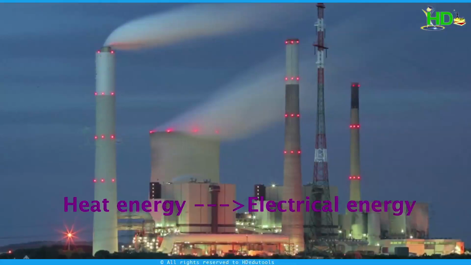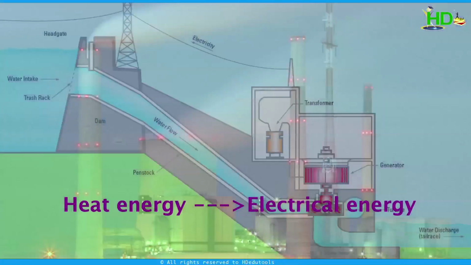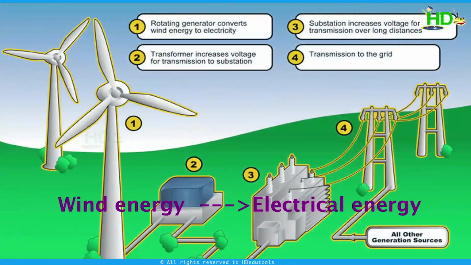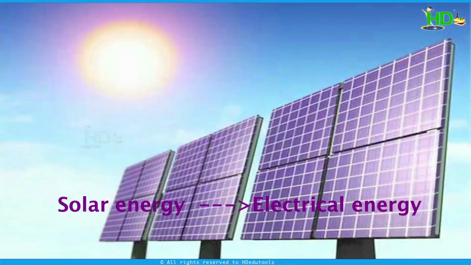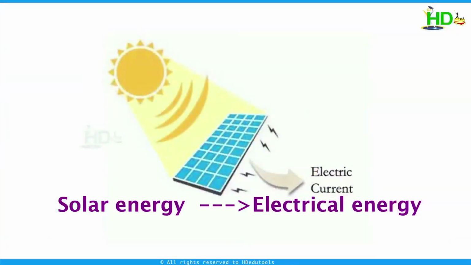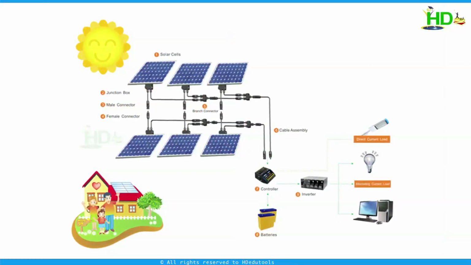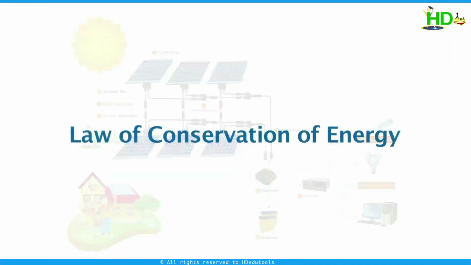In a thermal power station, heat energy is converted into electrical energy. At a hydel power station, water energy is converted into electric energy. In a windmill, wind energy is converted into mechanical energy, and this is converted into electrical energy. In the case of solar cells, solar energy is converted into electric energy. That means we can convert energy from one form to another form. We cannot create nor destroy energy. This is the law of conservation of energy.